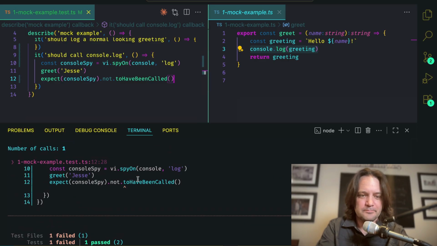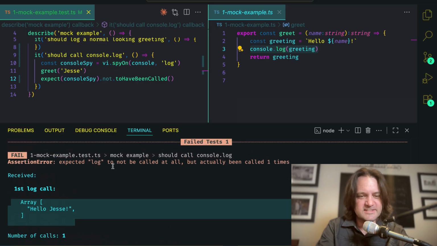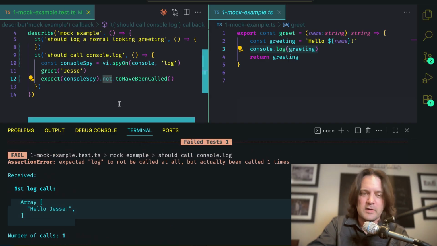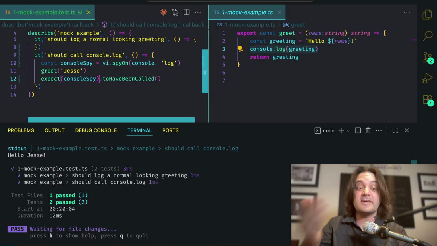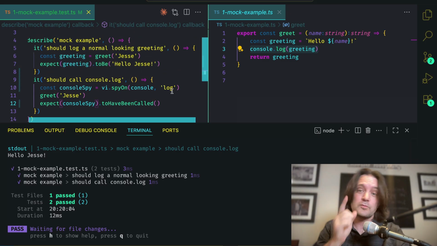Okay, let's scroll up. The number of calls were 1, and it was called with this data. So we've got our red test failing, so we know it fails for the correct reason. We're going to turn it to expectation of it should be called. Cool. So now we have two tests for one particular method.